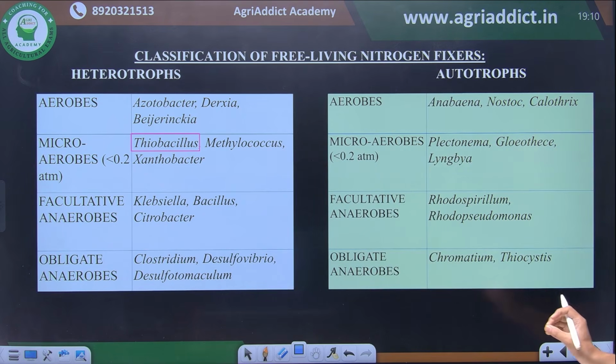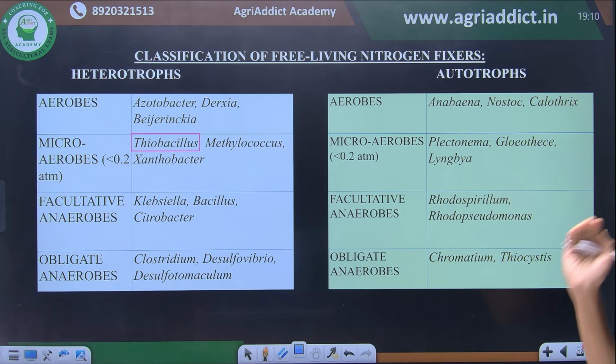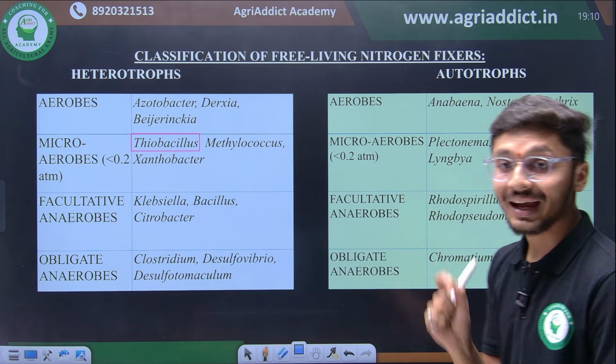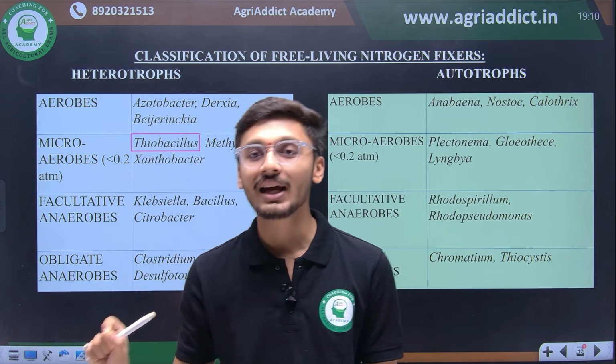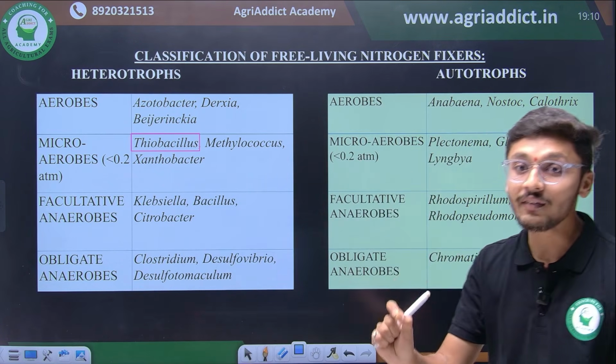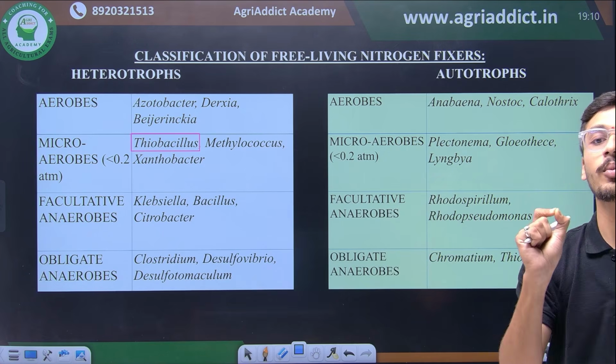Then we have facultative anaerobes as Rhodospirillum and Rhodopseudomonas, and we have obligate anaerobes Chromatium and Thiocystis. Chromatium and Thiocystis को तो बिल्कुल भूलना ही नहीं है. These are autotropic free living but obligate anaerobic organisms.